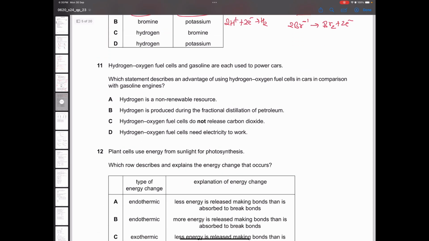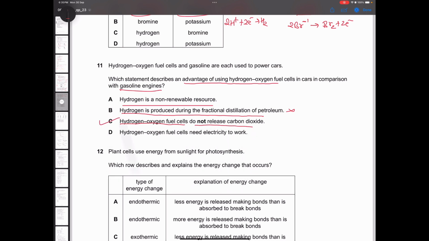Hydrogen oxygen fuel cells and gasoline are used to power cars. Which statement tells you the advantage of using hydrogen oxygen fuel cells in our cars compared to gasoline engines? Hydrogen is a non-renewable resource? No. Hydrogen is produced during fractional distillation of petroleum? No. Hydrogen oxygen fuel cells do not release CO2. This is the advantage, right?